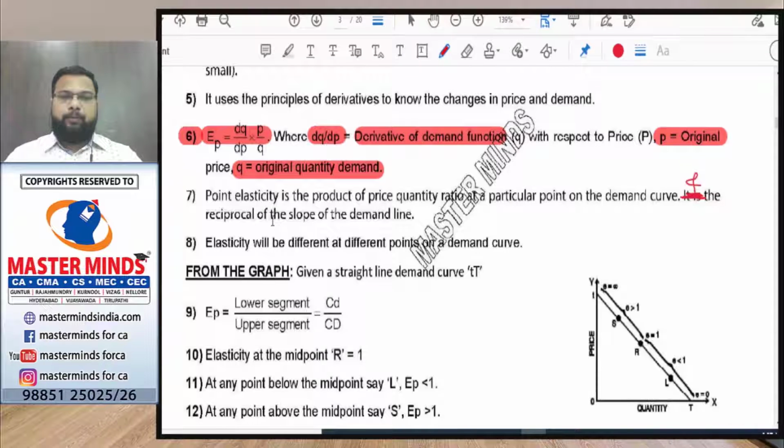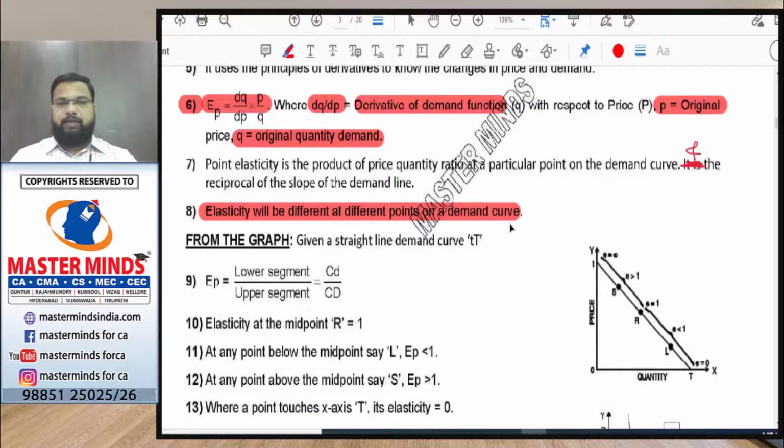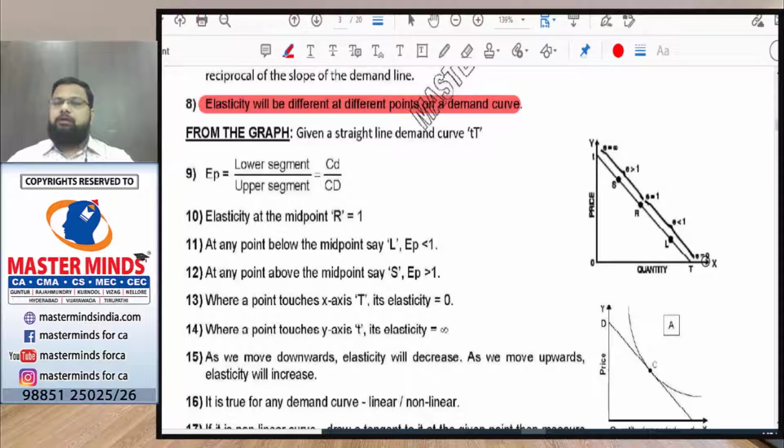Under the point method, the elasticity will be different at different points on the demand curve. When the demand curve touches the x-axis, the elasticity value will be 0. When the demand curve touches the y-axis, the elasticity value will be infinite. At the midpoint, the elasticity value will be equal to 1. Between 0 and 1, it will be less than 1. Between 1 and infinity, it will be greater than 1.